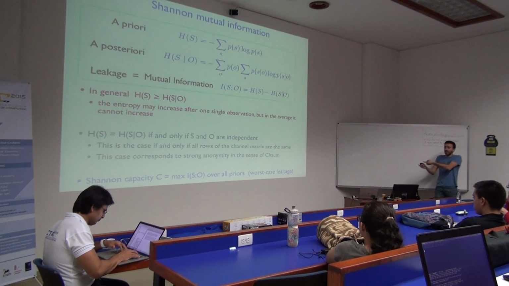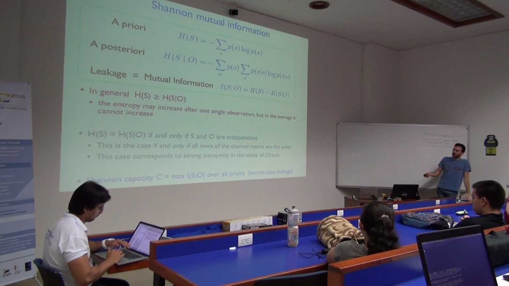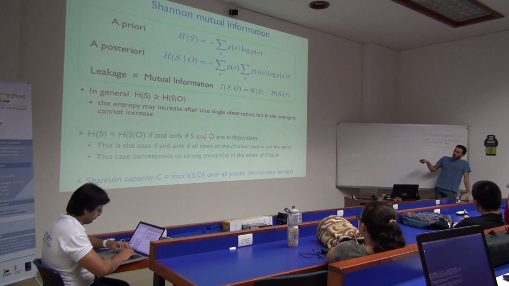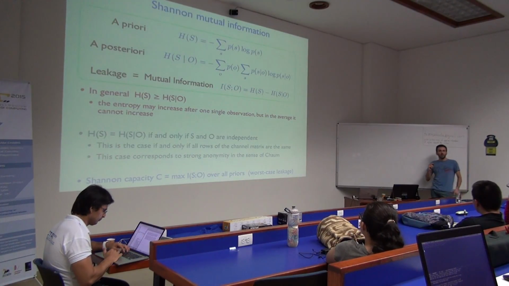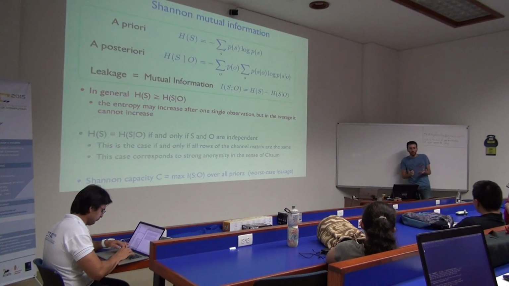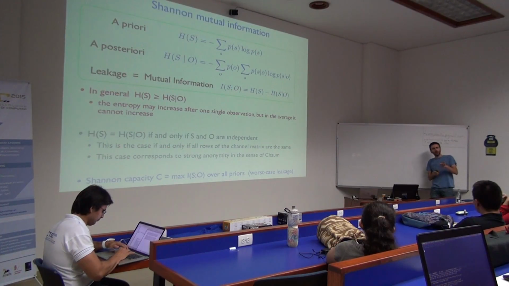But the good thing here is that it's not a black and white property. So it's not that either you have strong anonymity or you don't. You have anything in between. And then another important thing is that this notion depends on the prior information about my secret, all right? So depending on how well informed I was to begin with, the leakage might be smaller or bigger.